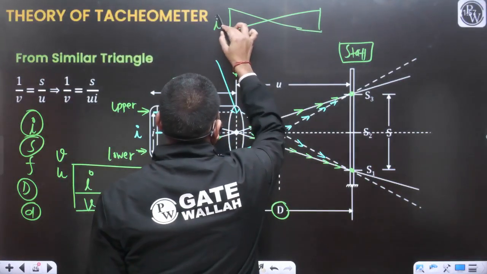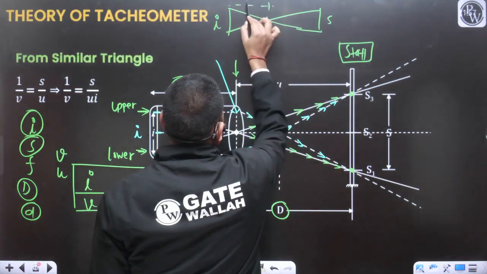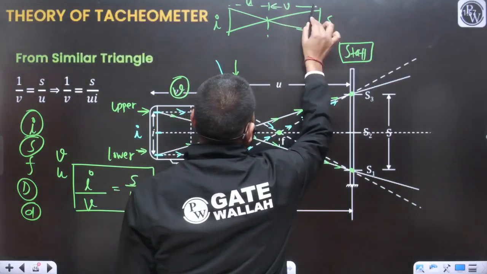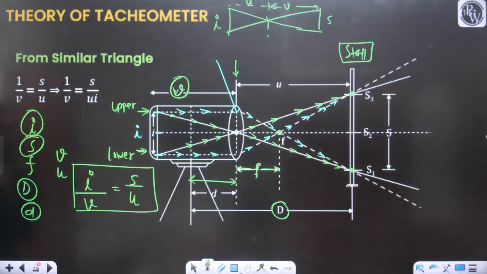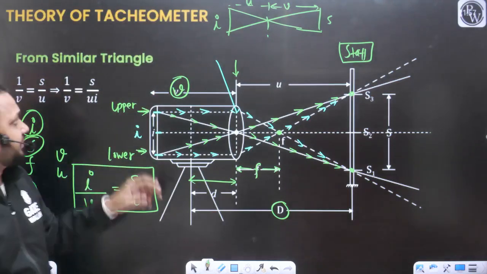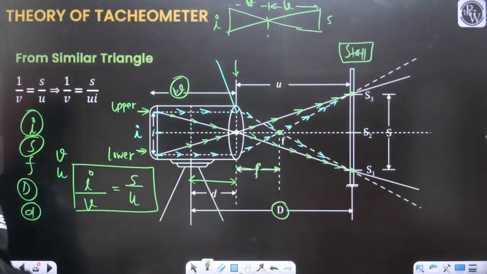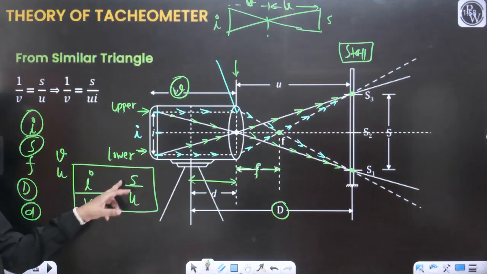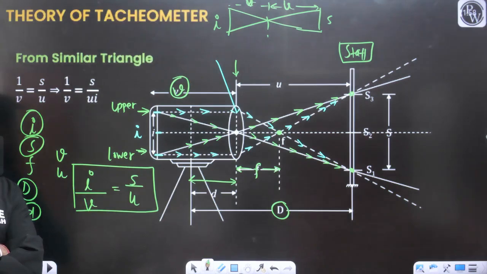So this is your I, let's say. This is your s. This distance is u and this distance is v. Now can I write like this? This is I by v, and this is s by u. Now I hope you got it. So can I write I by v should be equal to s by u? Tell me.